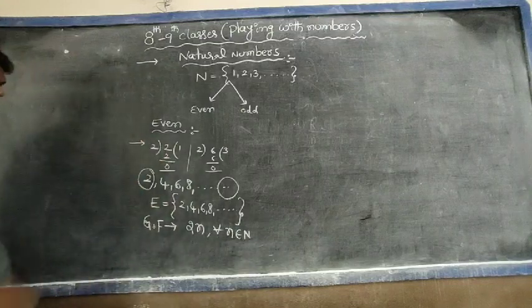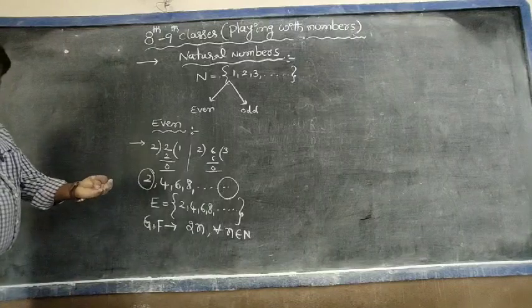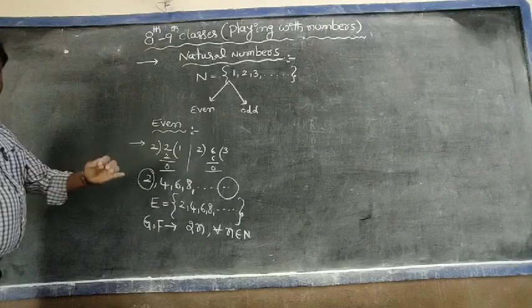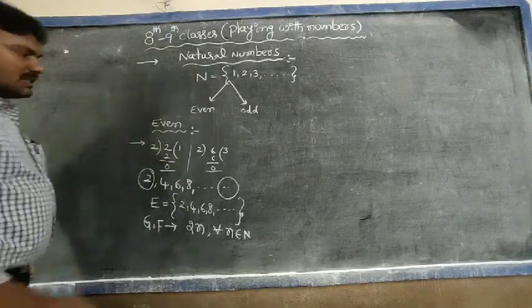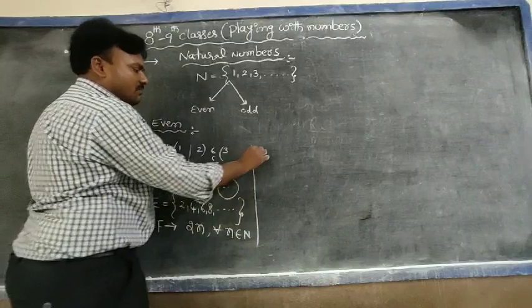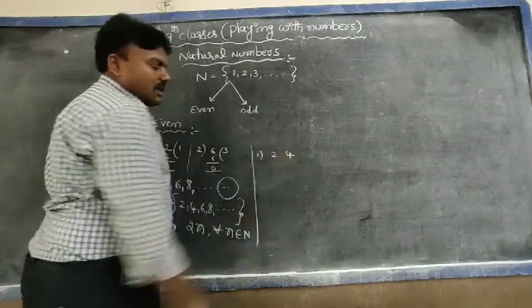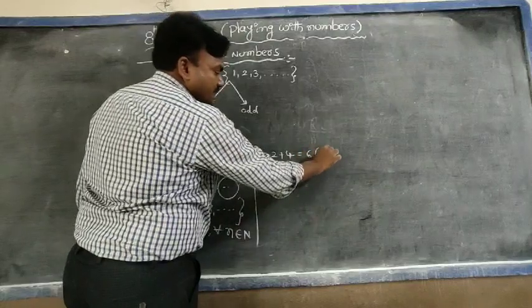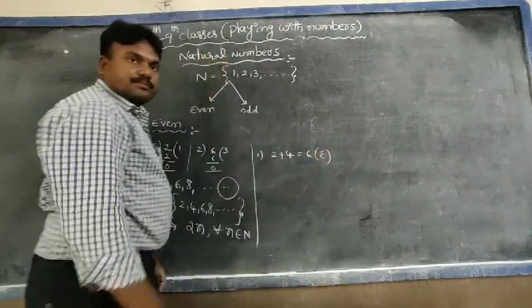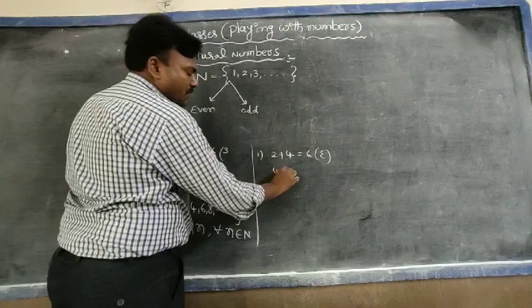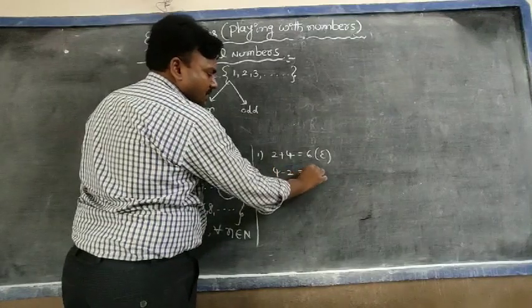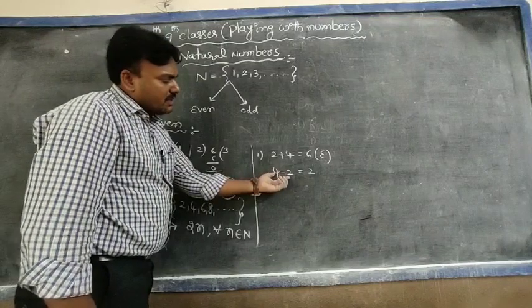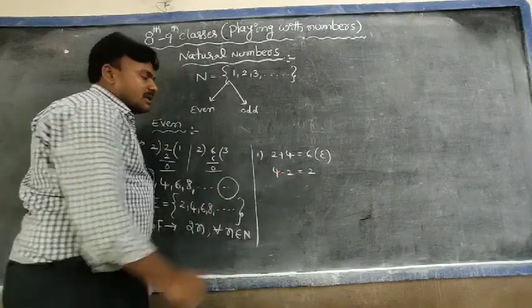Yes, observe the operations. The sum, difference, product and also quotient of two even natural numbers is also a natural number. First of all, I take two natural numbers, either 2 and 4. Yes, 2 plus 4 equal to 6. 6 is an even number. Next, 4 minus 2, so it becomes 2 here also. The difference of two even natural numbers is also an even number.